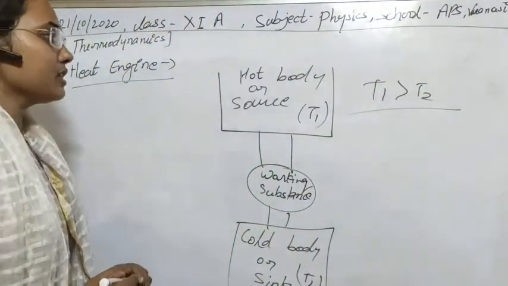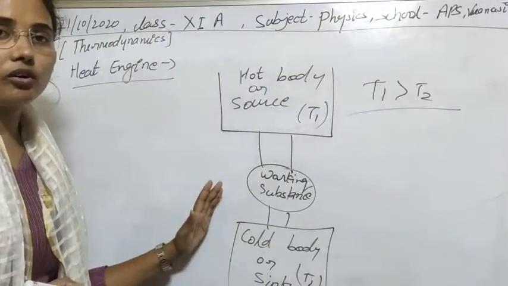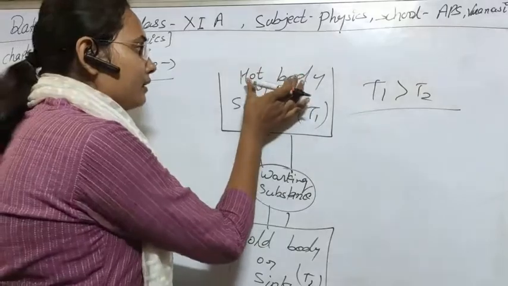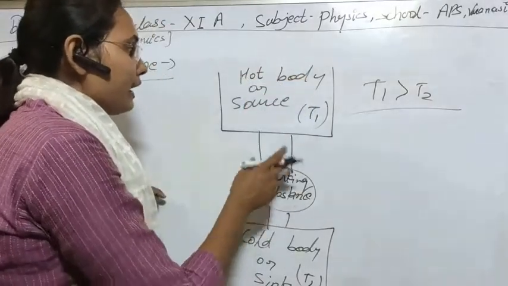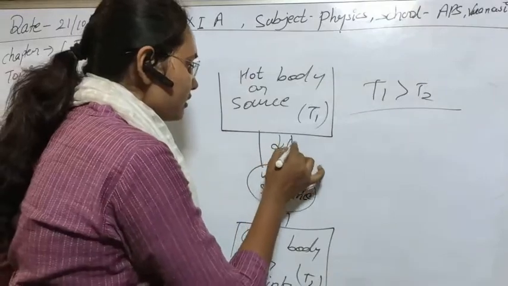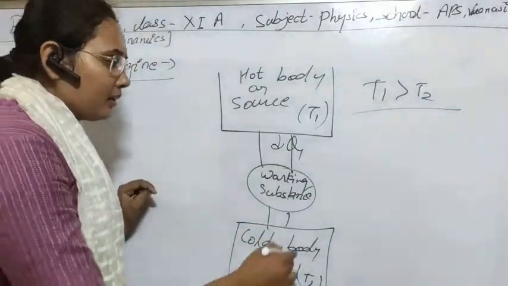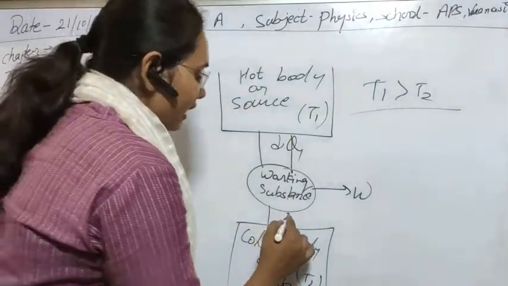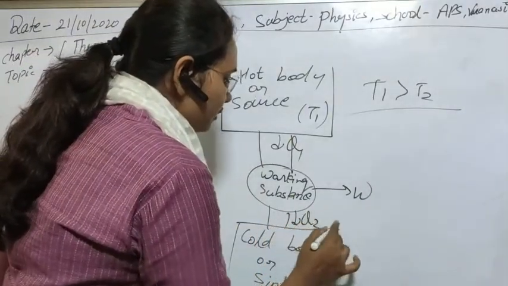So what is the process of a heat engine? What is the working of a heat engine? First, let's see that in a heat engine, the working substance extracts heat from the hot body, and suppose it extracts Q1 heat from it. Then it performs some work W, and it transfers the rest of the heat to the sink.